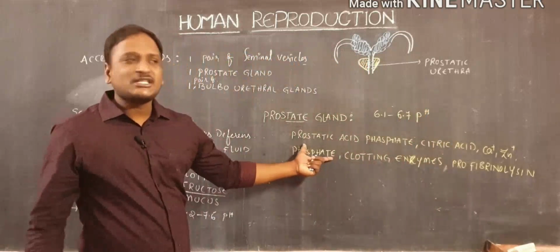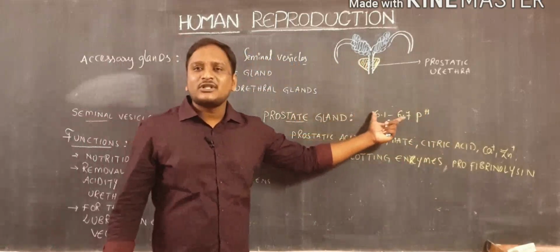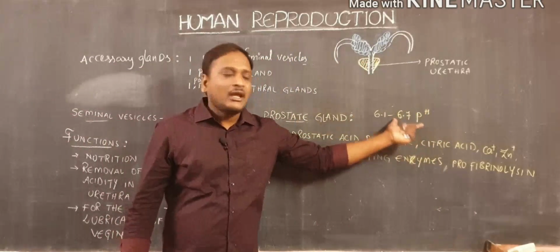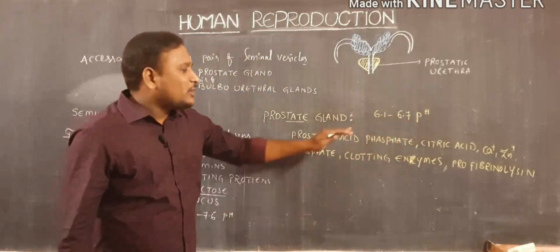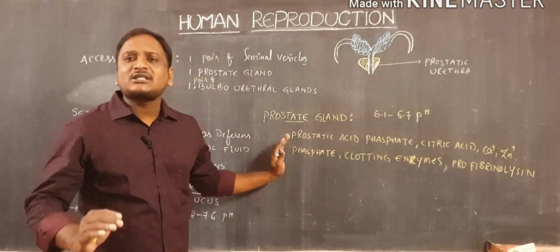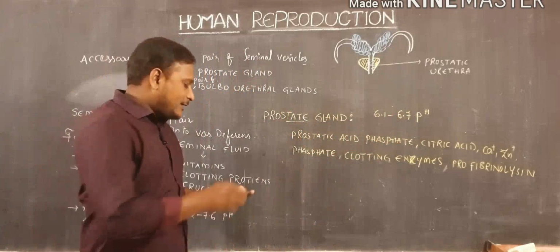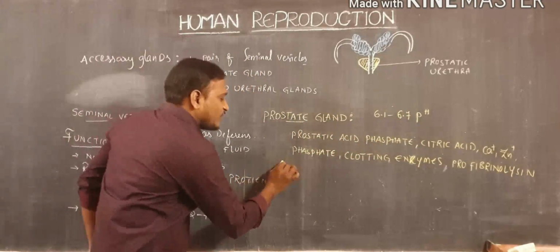Because of all these materials, the prostatic secretion gets a pH of nearly 6.1 to 6.7. What is the main function of this prostatic secretion?